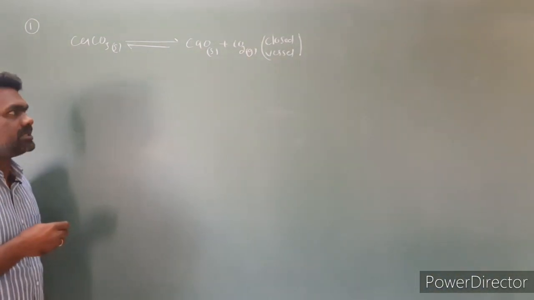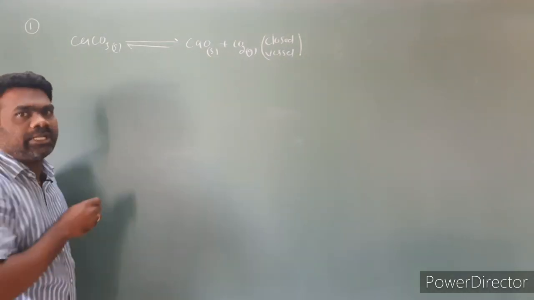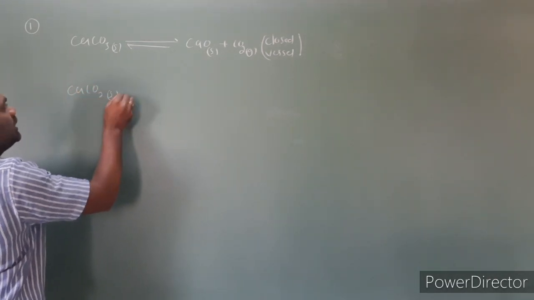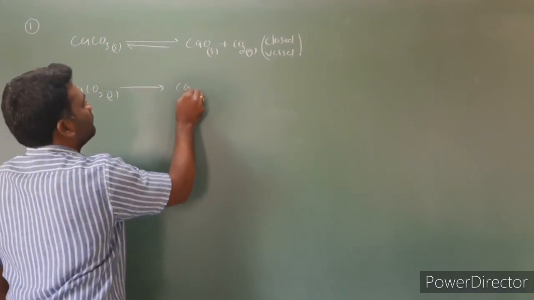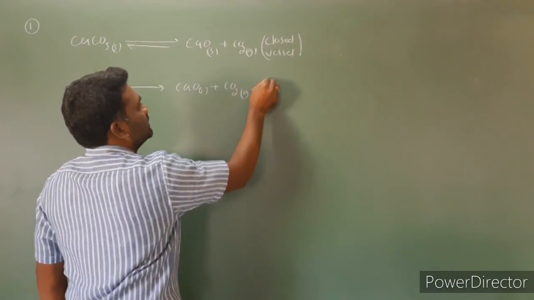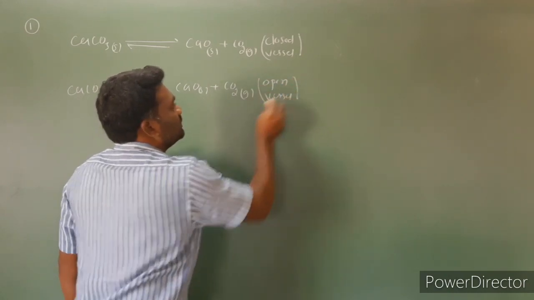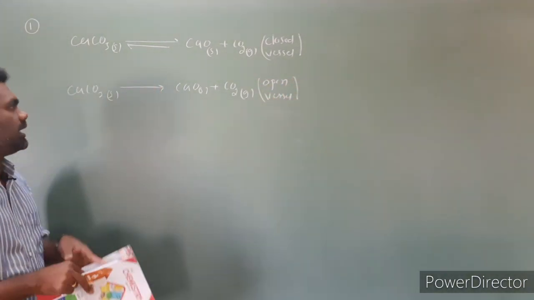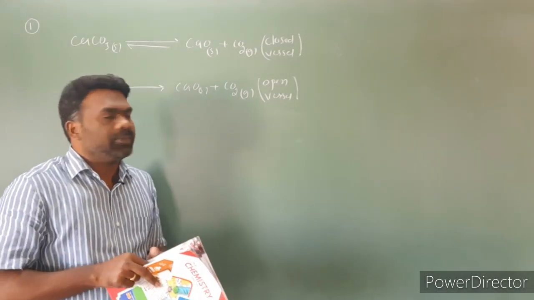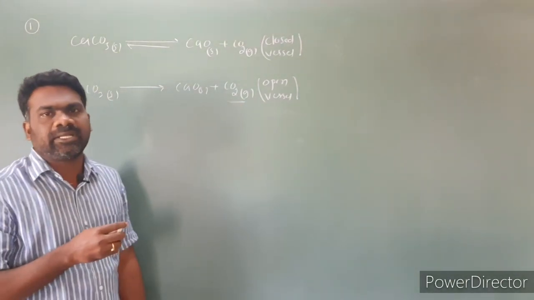The same reaction is carried out in an open vessel. Thermal decomposition of calcium carbonate in an open vessel. I am taking CaCO3 solid, which gives rise to CaO solid plus CO2 gas. This is in an open vessel. So the thermal decomposition of calcium carbonate in an open vessel is an irreversible reaction, because of the CO2 that is formed. The CO2 escapes from the container.